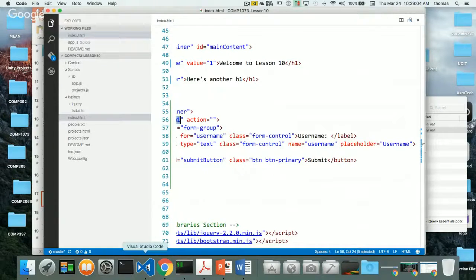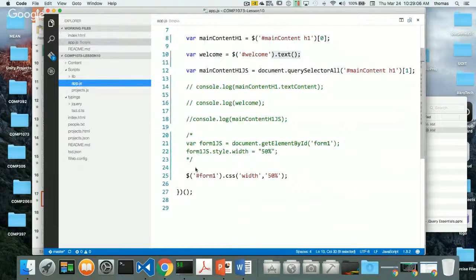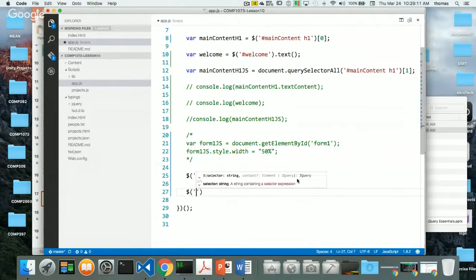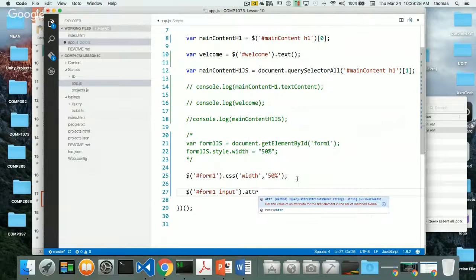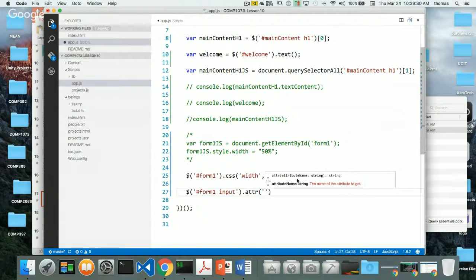Well, let's figure that out. Go back to here and I want to do some little jQuery. I'll do it down here. So jQuery, and I'm going to target form1. Inside there, I've got an input, so I want to get the attribute of the input that is placeholder.